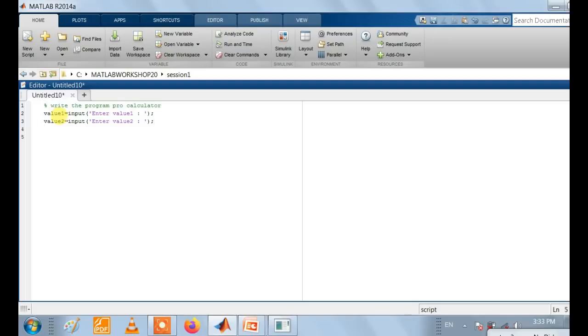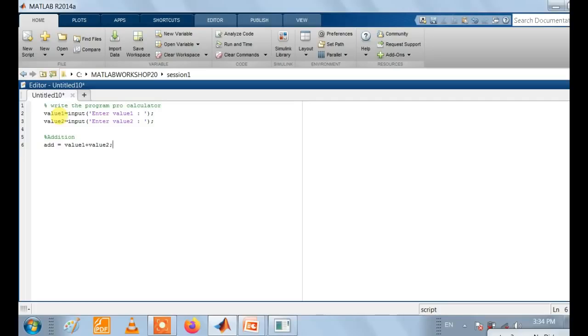Then our first operation is the addition function. Addition we can perform in the variable add. So add equals value 1 plus value 2. If we write a semicolon, then the output does not appear on our command window; the output is directly saved in our workspace.